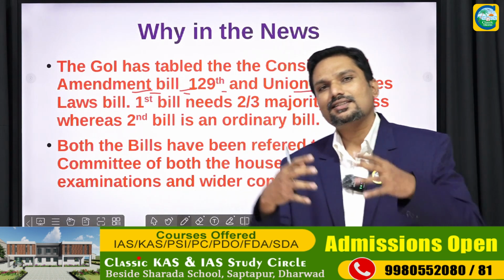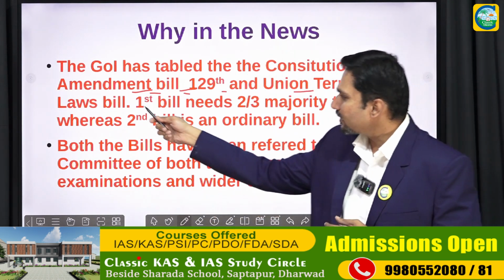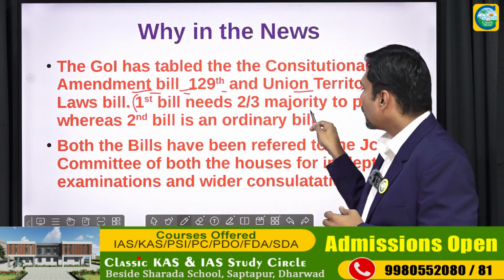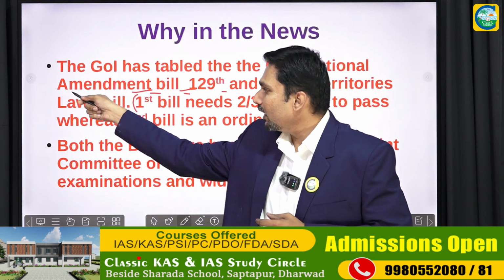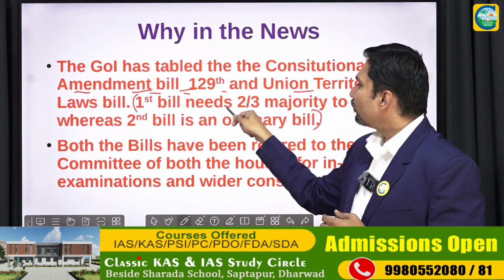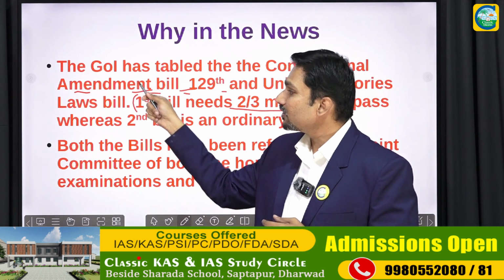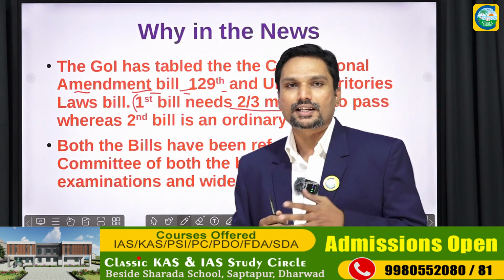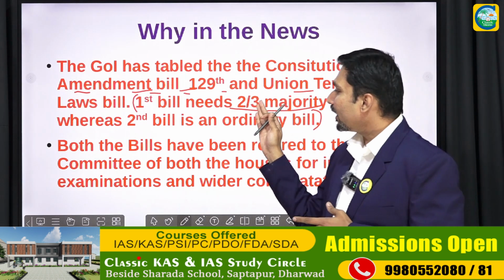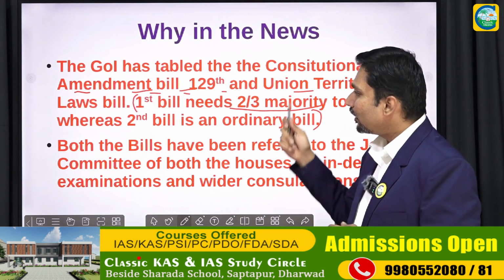So let us try and understand from the perspective of passing the bill. What is required to pass these bills? The first bill is a constitution amendment bill, as you have read in your political science as well, and it requires a 2/3 majority in the Lok Sabha.